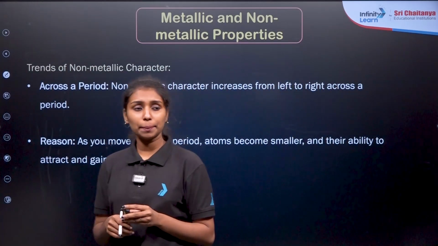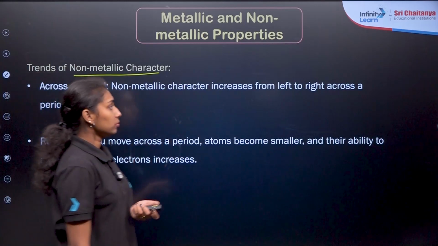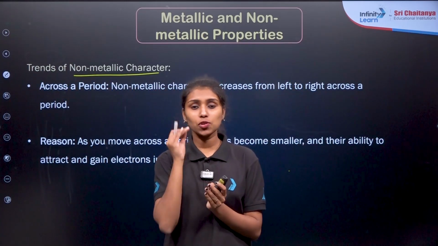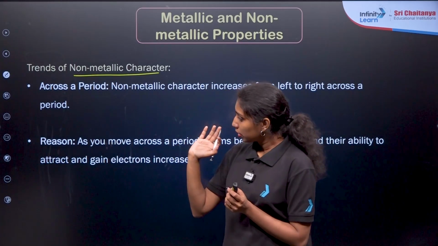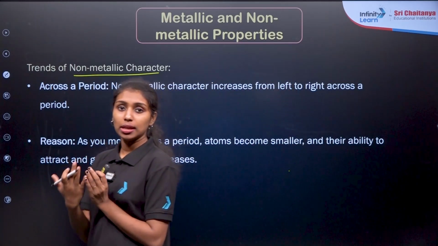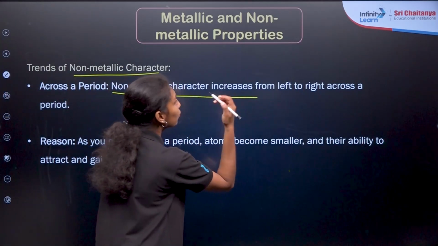Now what will be the trend in the period and group for non-metallic character? It is just opposite to the metallic character, right? If you are moving from left to right in a period, what is happening to the metallic character? Metallic character decreases, so obviously non-metallic character increases from left to right in a period.